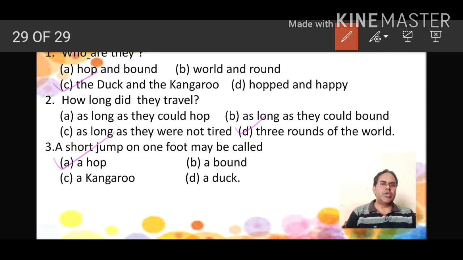So now you have understood this entire poem through this video, and I hope you will benefit. You will get more and more help to gain knowledge about this poem, the duck and the kangaroo. This is the second part of the poem. Till the third stanza I told you everything about the poem, and now you are getting the second part.